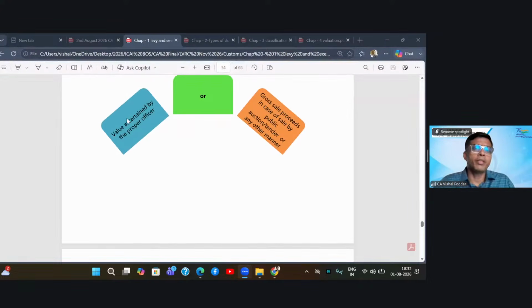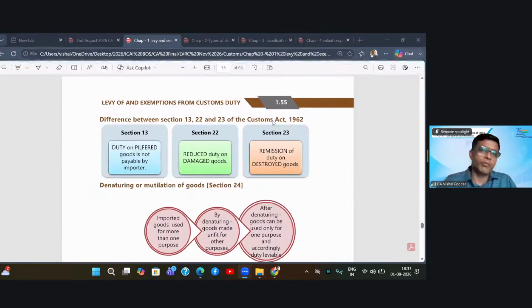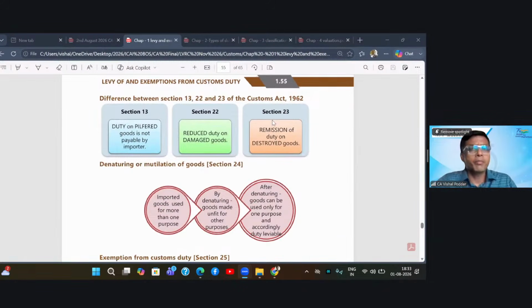Now, how to determine the value of these damaged goods? One, it may be determined as per the ascertainment of the officer, or you can sell it in public by way of auction or tender, and whatever price actually realizes, this is how you will determine the value of the damaged goods.